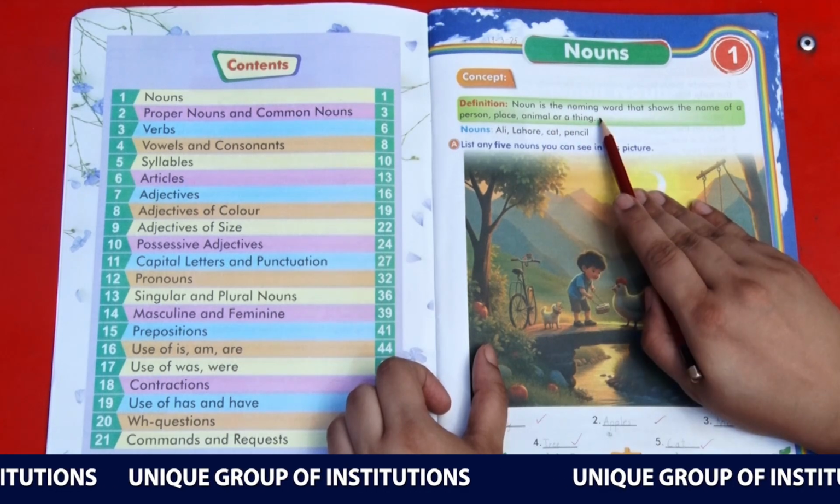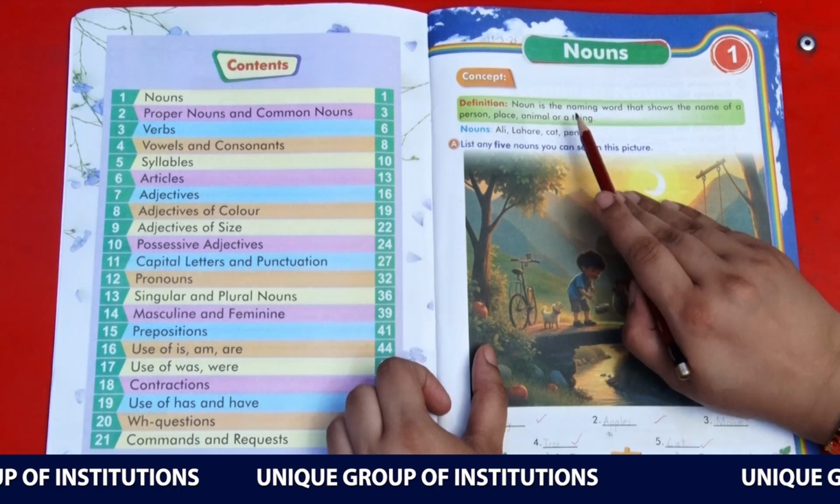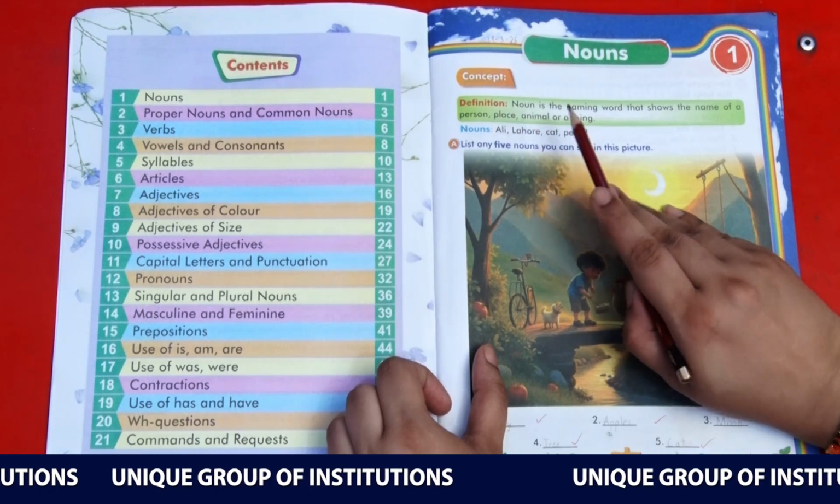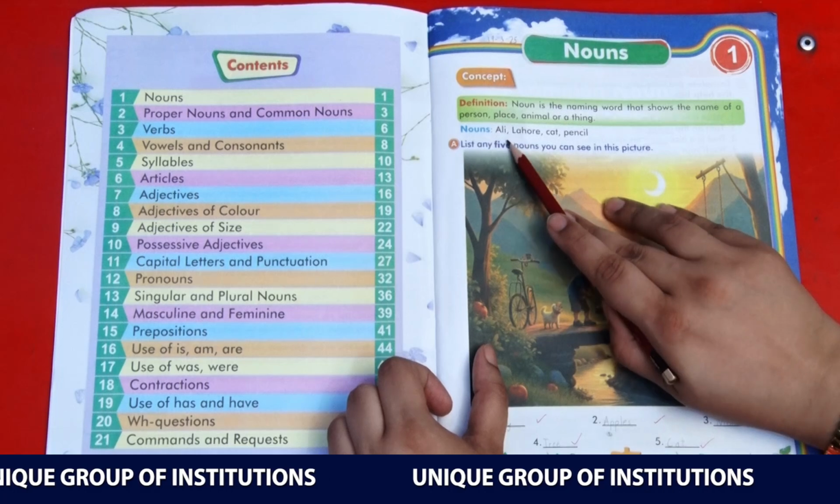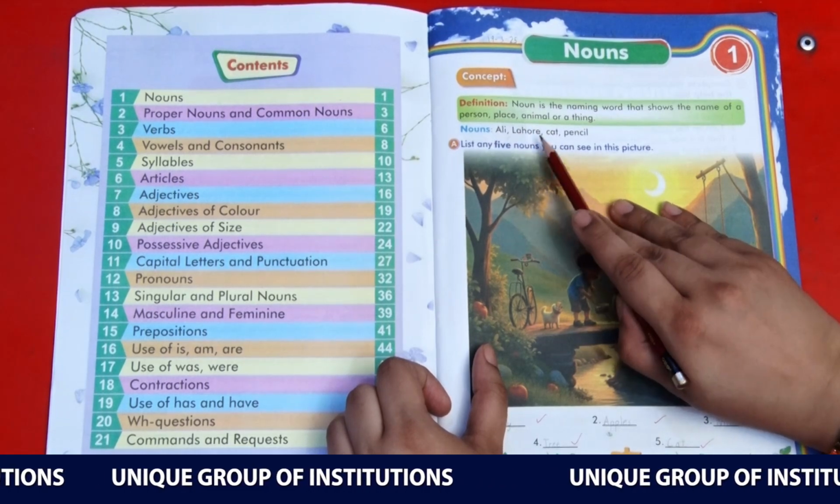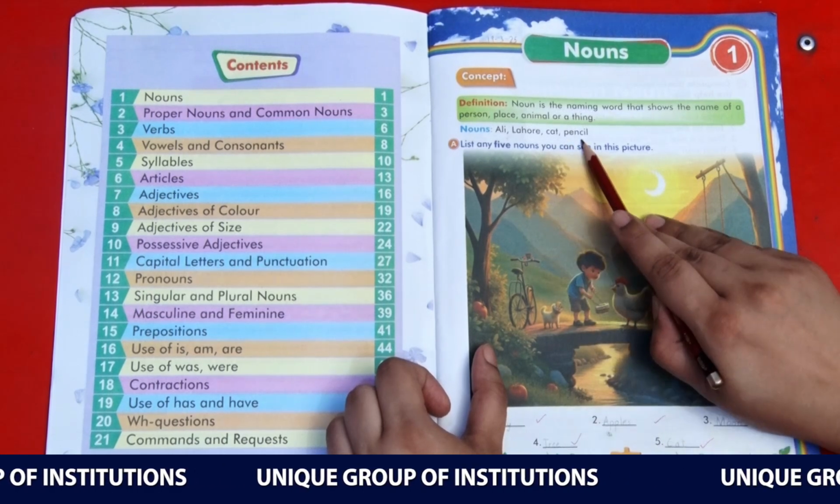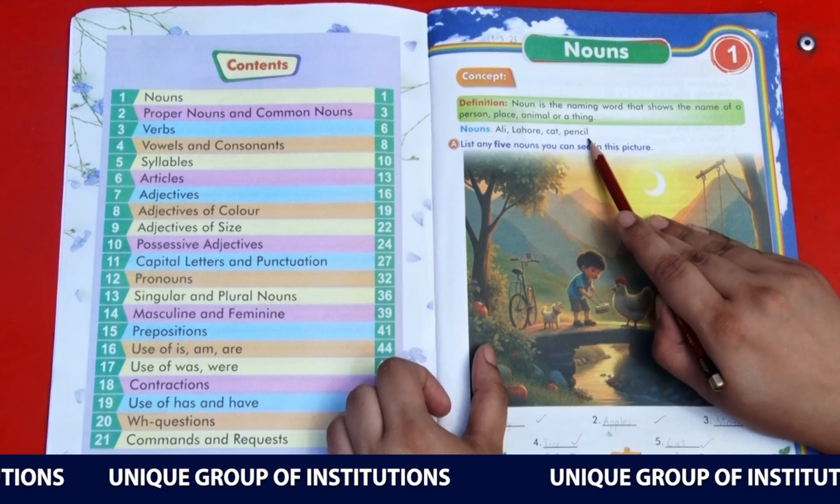Noun क्या है? Naming word. जो क्या शो करता है किसी पर्सन, किसी प्लेस, किसी एनिमल या किसी थिंग का नेम. Let's see the examples. Nouns. Ali is the name of a person, it's a noun. Lahore, name of a city, it's a noun. Cat, name of an animal, it's a noun. Pencil, name of a thing, it's a noun.